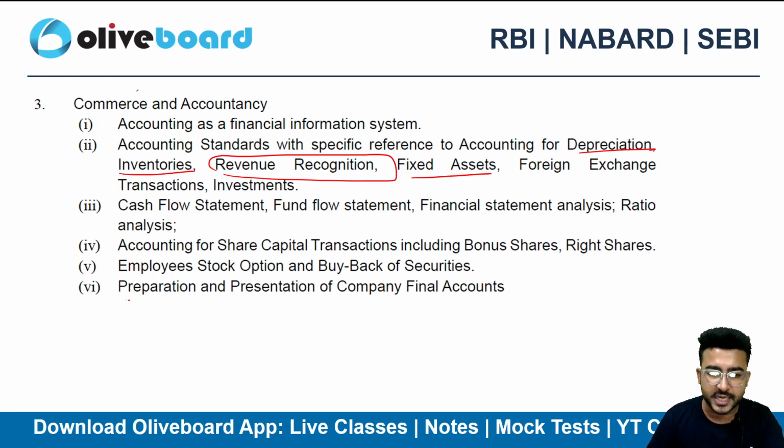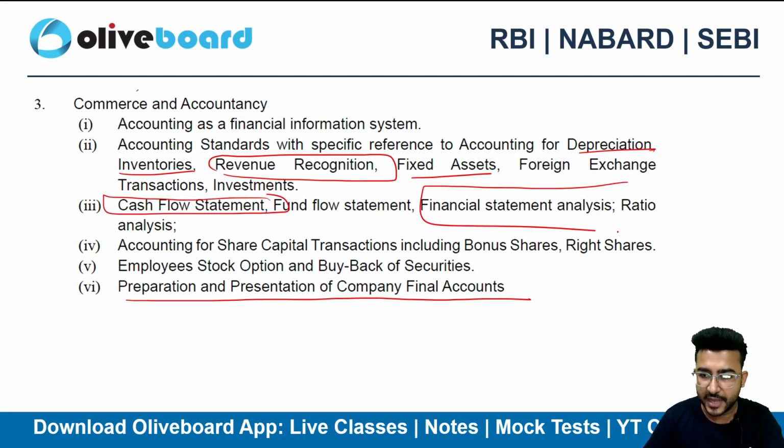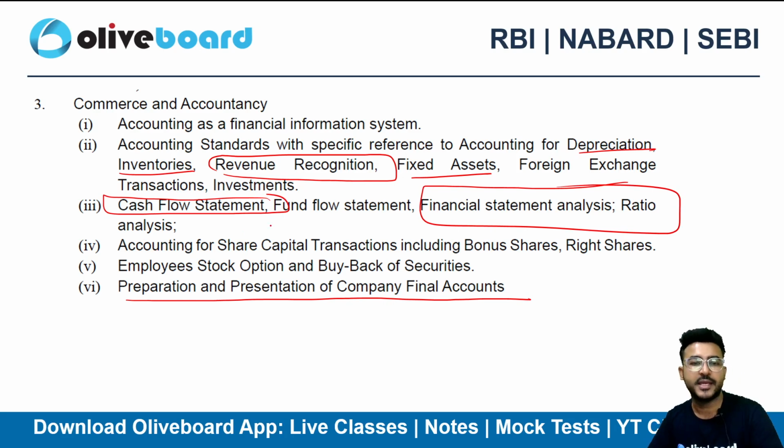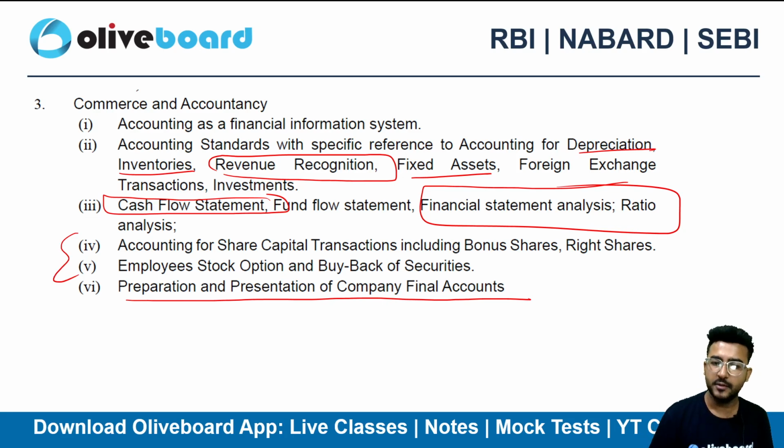After that, you can study the preparation and presentation of final accounts, cash flow statement, ratio analysis and financial statement analysis. And in case you still have some time, then you can move to topics like share capital transactions, ESOP, buyback and so on. Okay, so this should be your priority level, because we have seen that in the previous year question paper, they have asked most of the questions related to the basics, right?